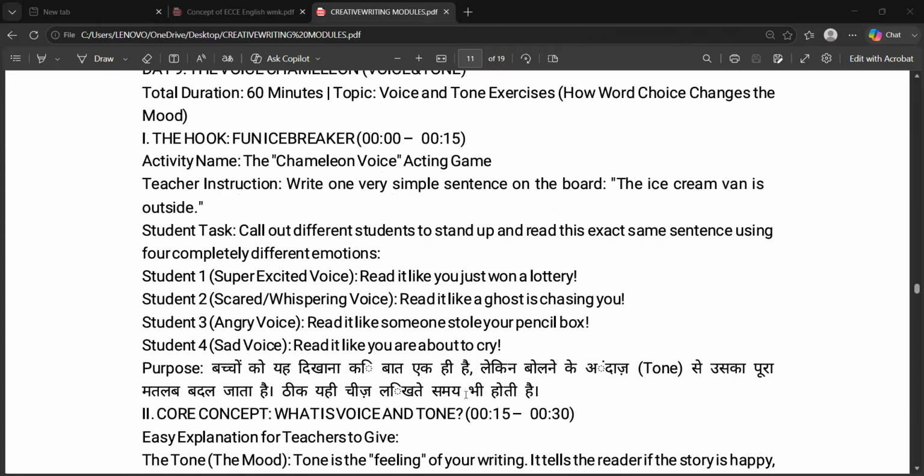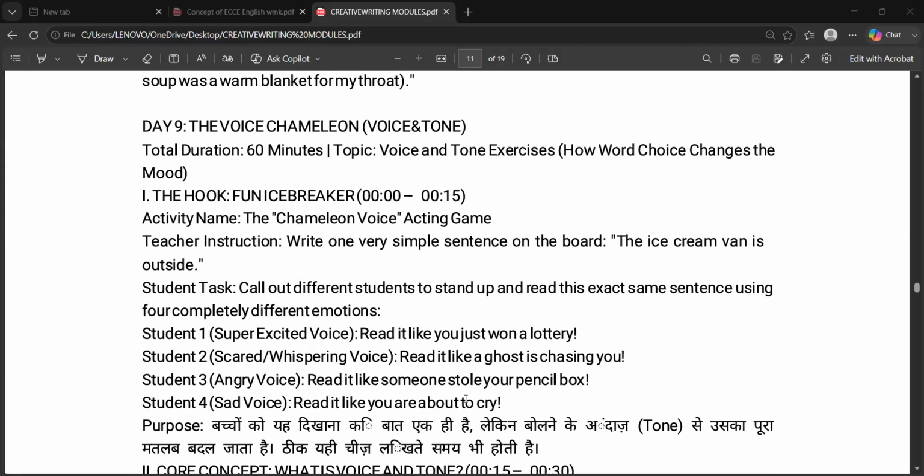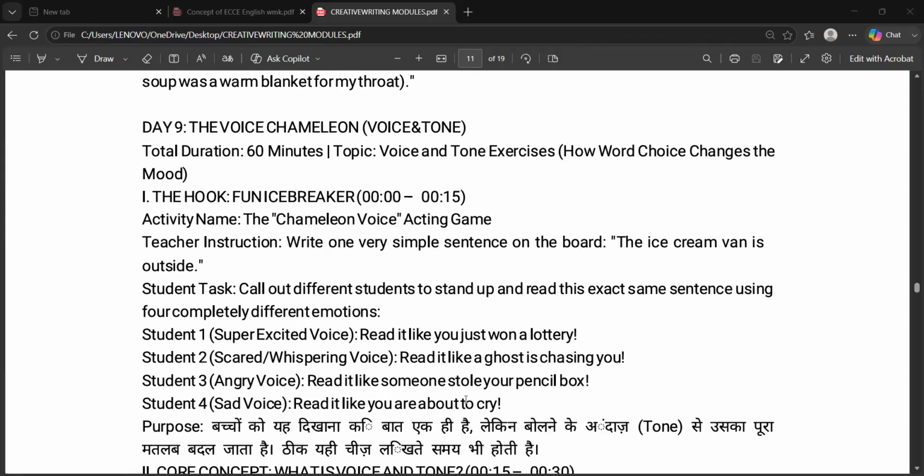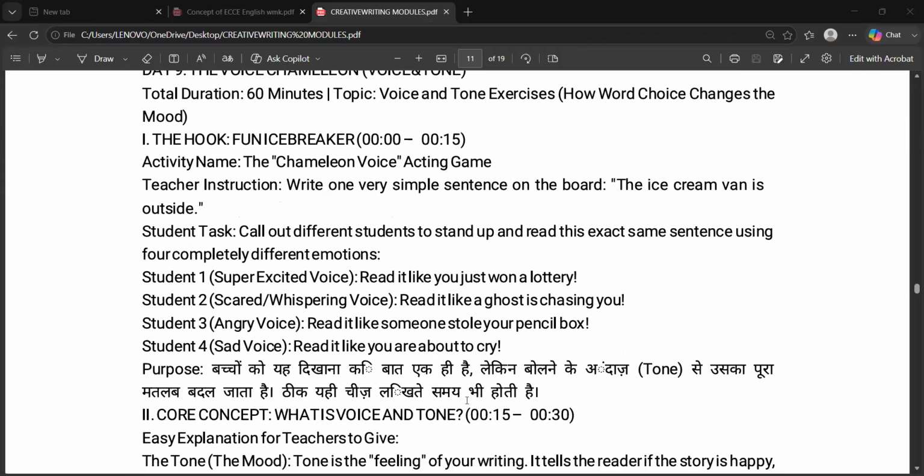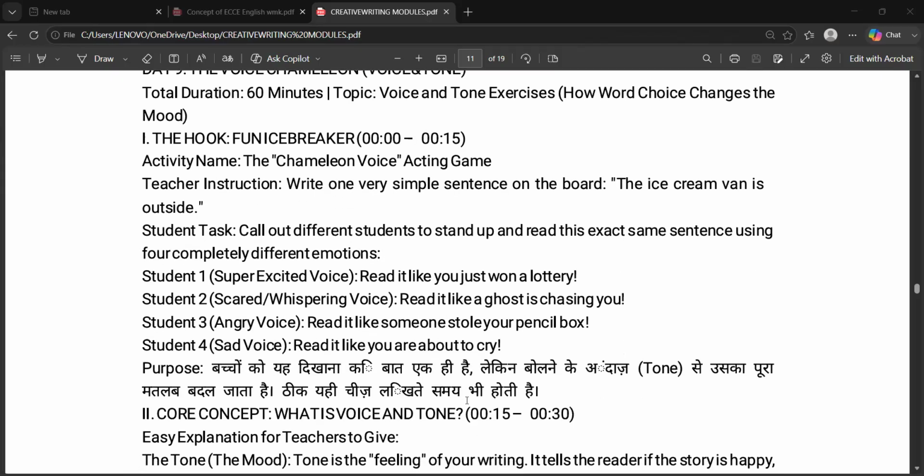Now, day 9. In day 9, you have to work upon different types of activities where you're making them understand the voice and the tone. When we talk about the voice here, the interjection comes, the feelings come, and the expression comes. In the poetries and in the stories, you have to put on the expressions in the dialogue form. Okay, you have to understand how you can present your ideas in the dialogue form. So you have to give them the expressions.